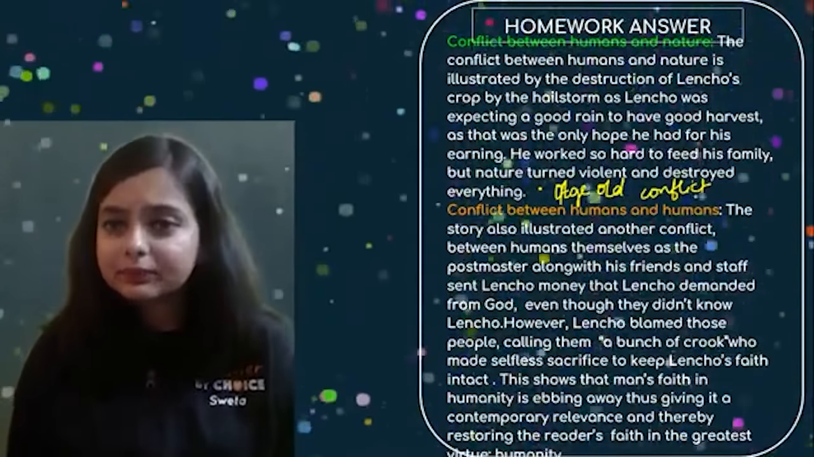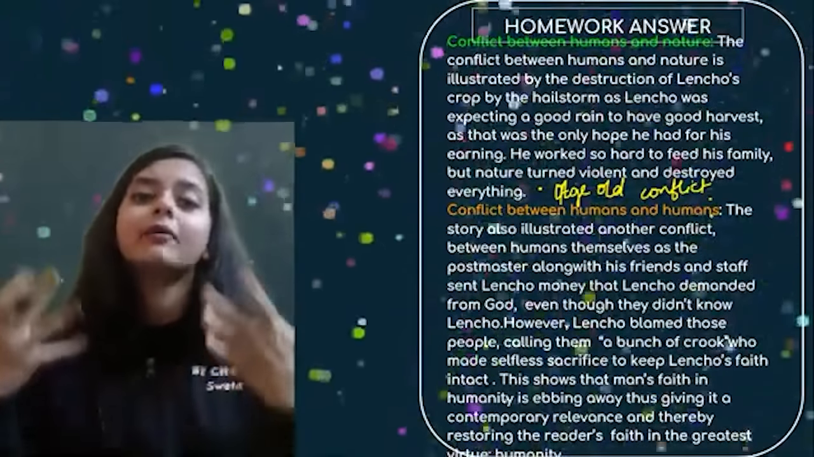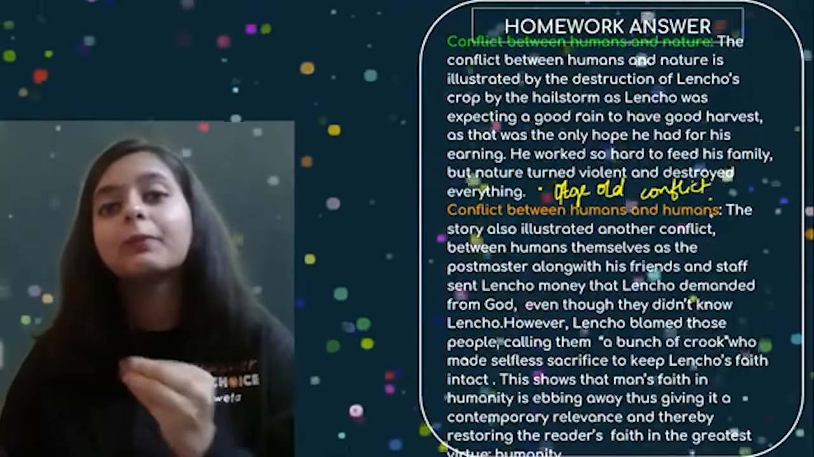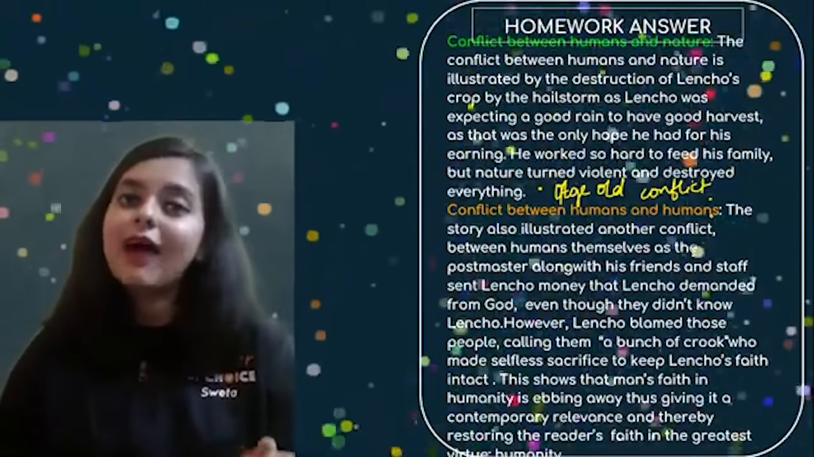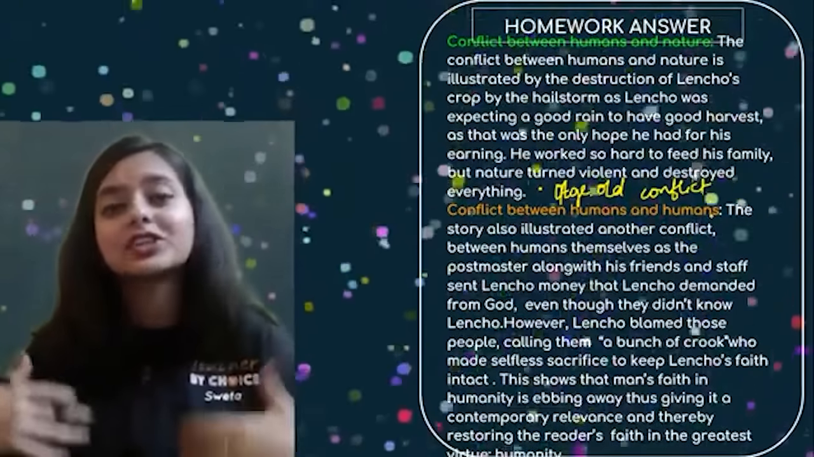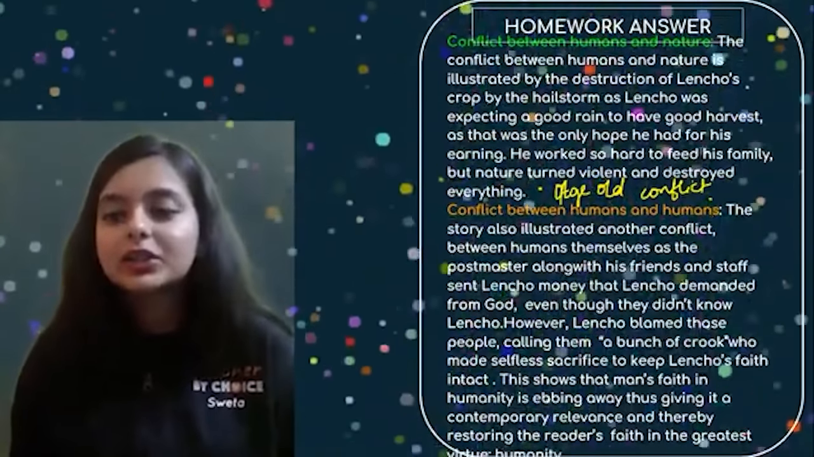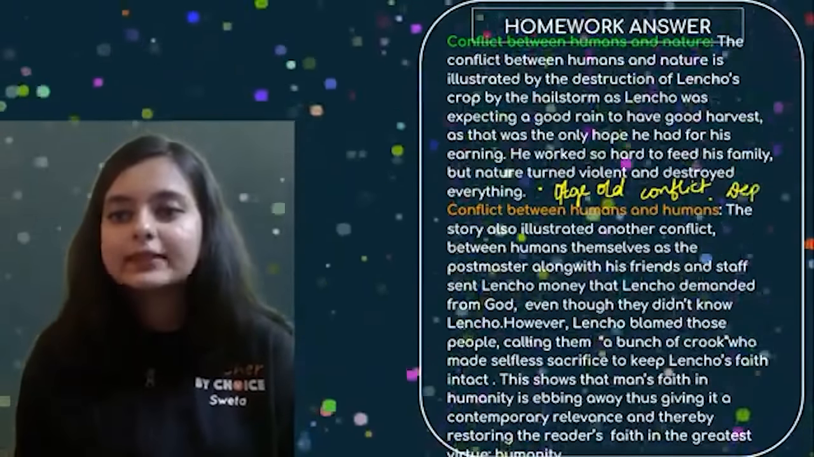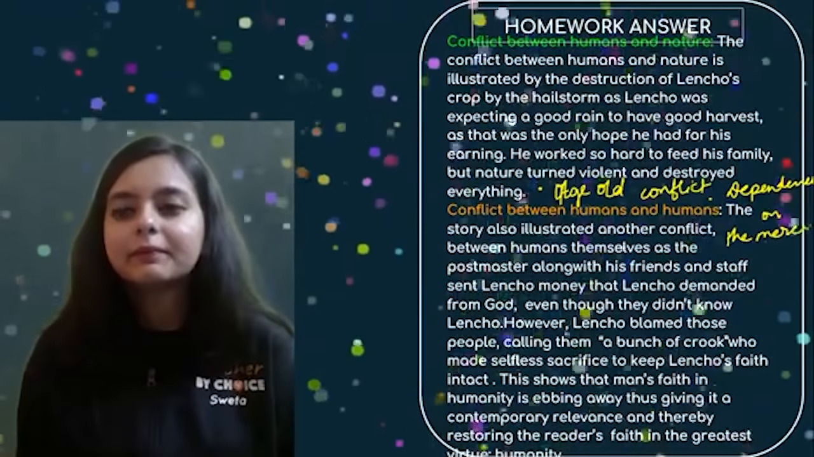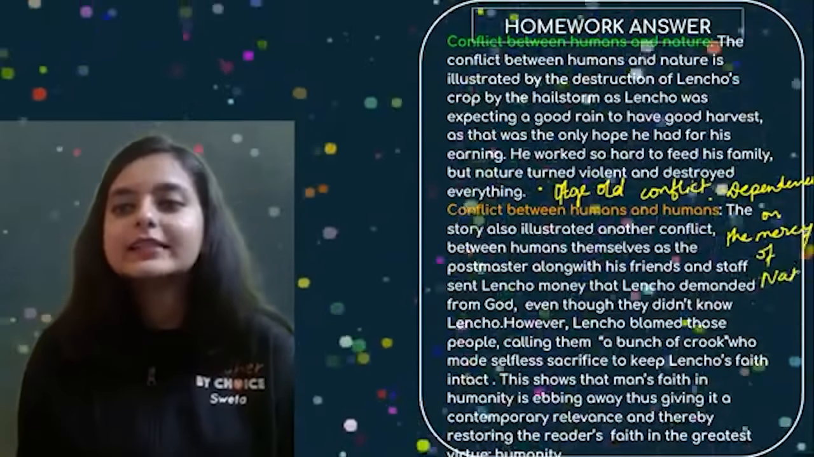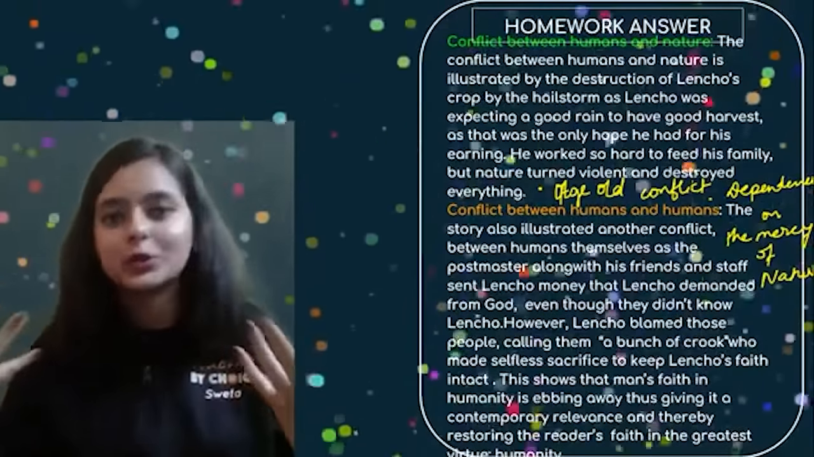Another point that you can add over here is how, with the help of this human nature conflict, the writer is trying to depict the fact that poor farmers are dependent on the mercy of nature for their survival, right? So you can actually say this as well: dependence on the mercy of nature. This is also portrayed, right? So these 2 points you can also add if you want. It is going to enrich your answer.